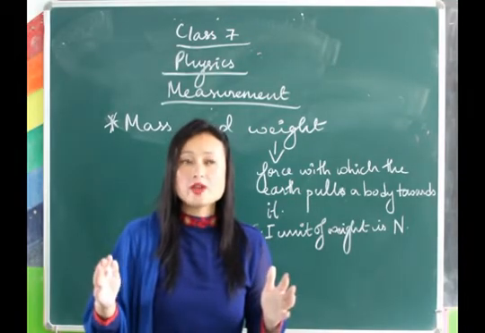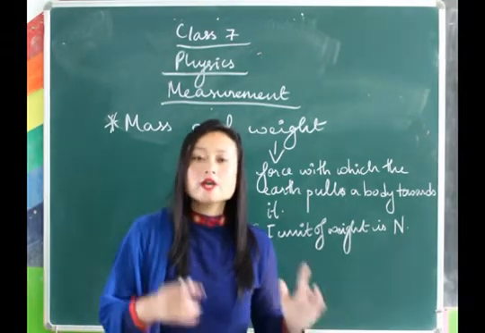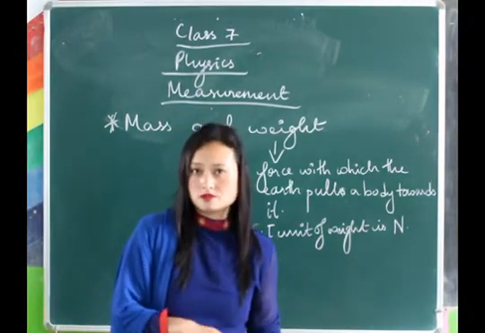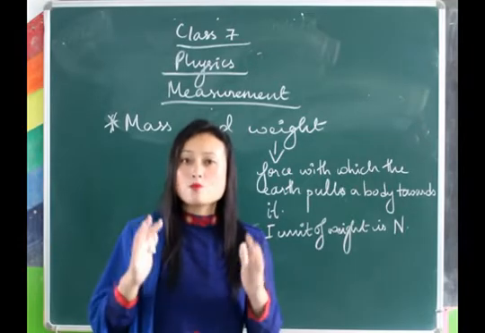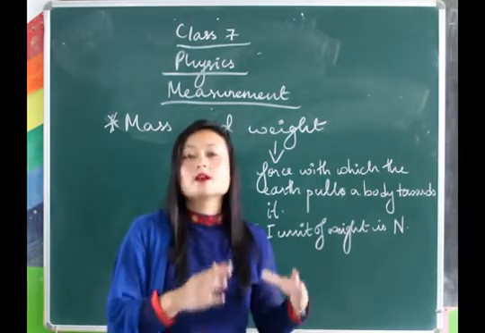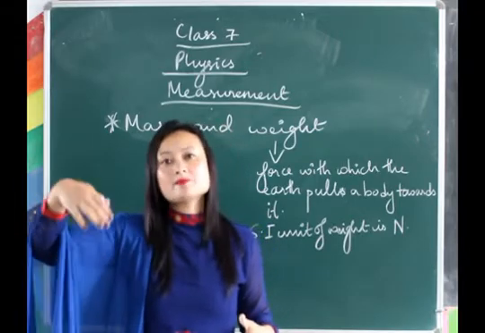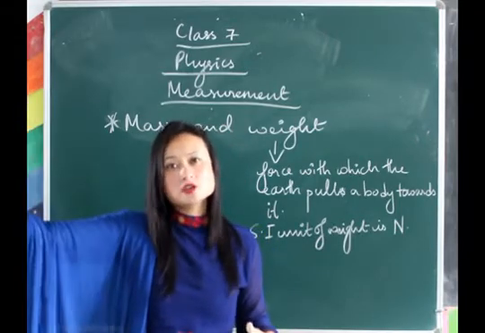If a body weighs 60 Newton on the earth, it will weigh something else on the moon. It will not be 60 Newton on the moon also. It will weigh less on the moon.